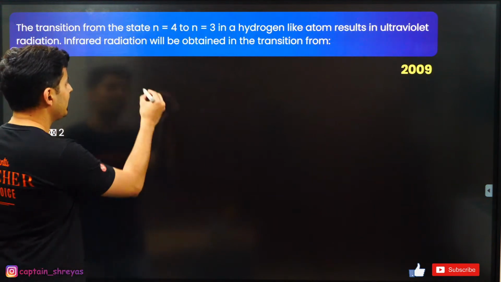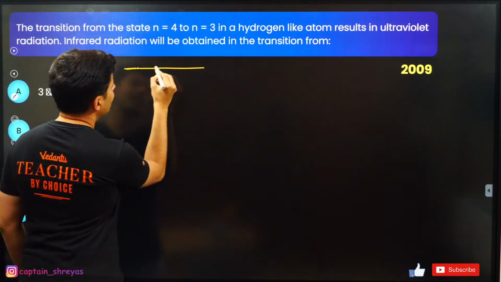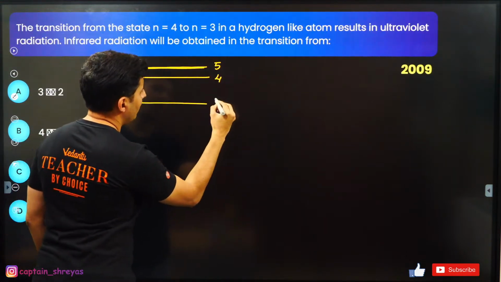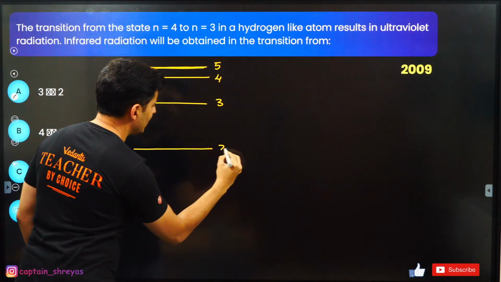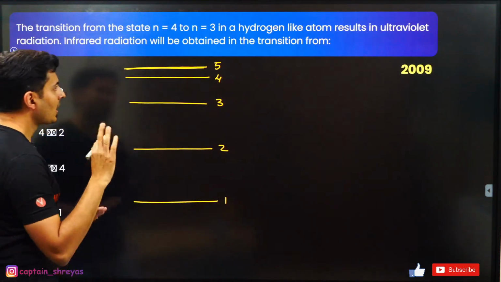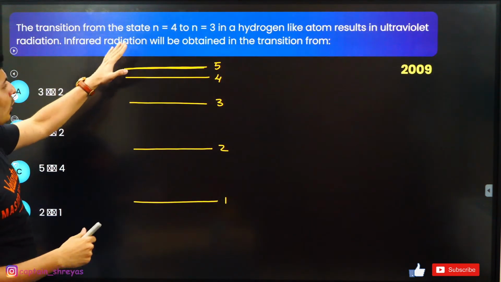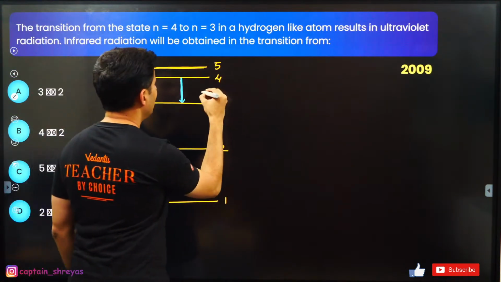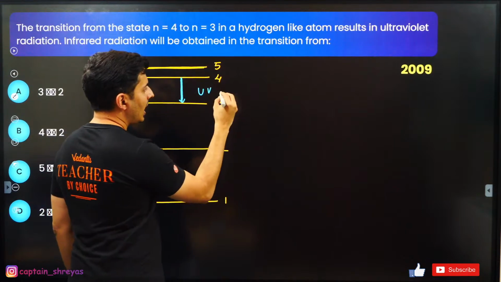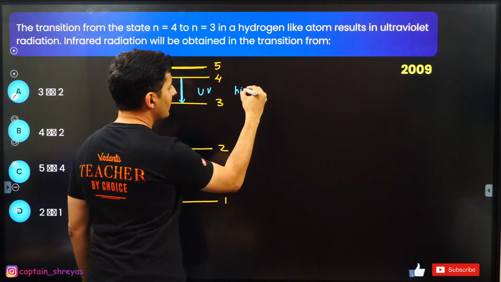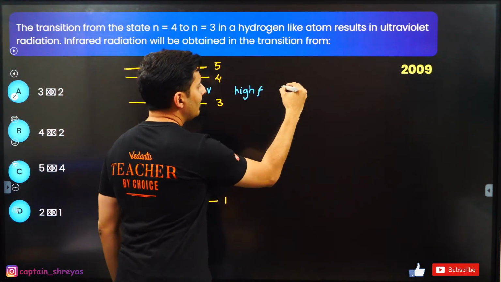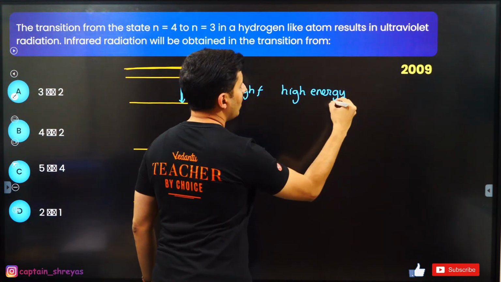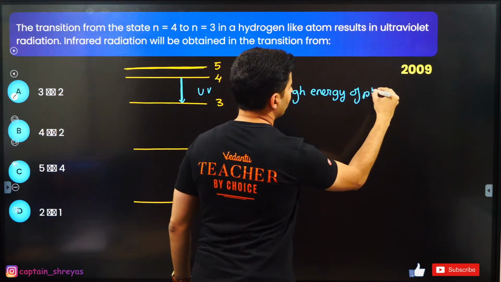Okay, so here it comes, guys. This is the 5th shell, then we have the 4th shell, the 3rd shell, the 2nd shell, and then the 1st shell. As per the given question, the 4 to 3 transition gives me what? Ultraviolet. Ultraviolet has a very high frequency, which means it has very high energy of that particular photon of light.